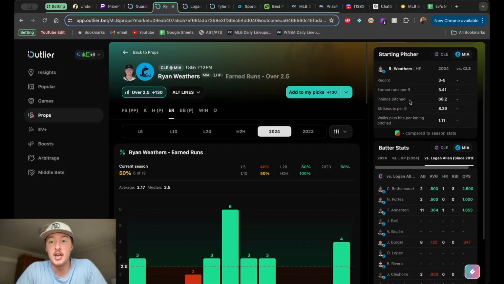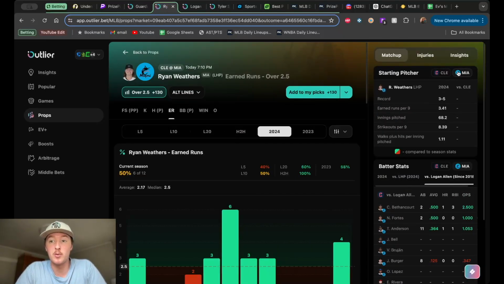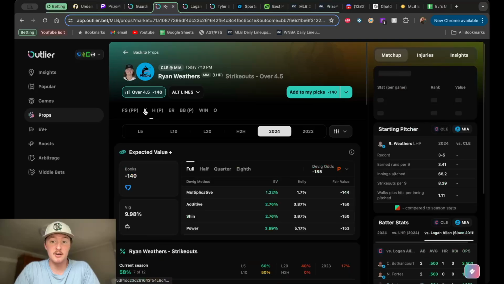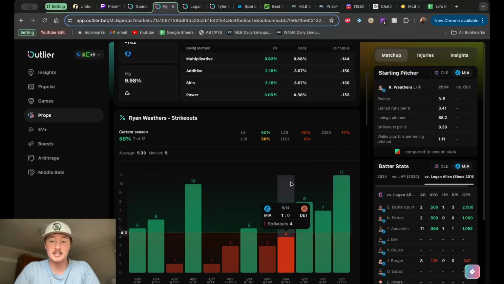We got Ryan Weathers going up against Logan Allen, who's looked horrible. Ryan Weathers has a 3.41 ERA, a bunch of innings pitched, 8.39 strikeouts per nine. A few good strikeout games, especially recently. Yeah, 11 Ks in his last start.